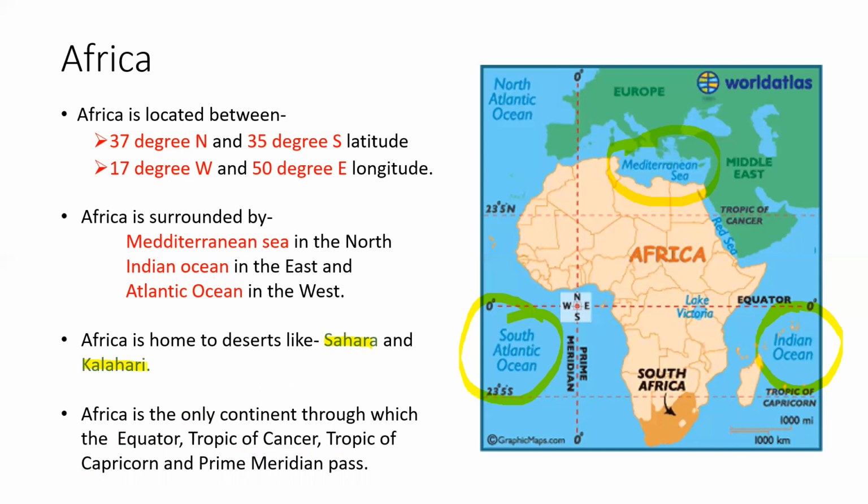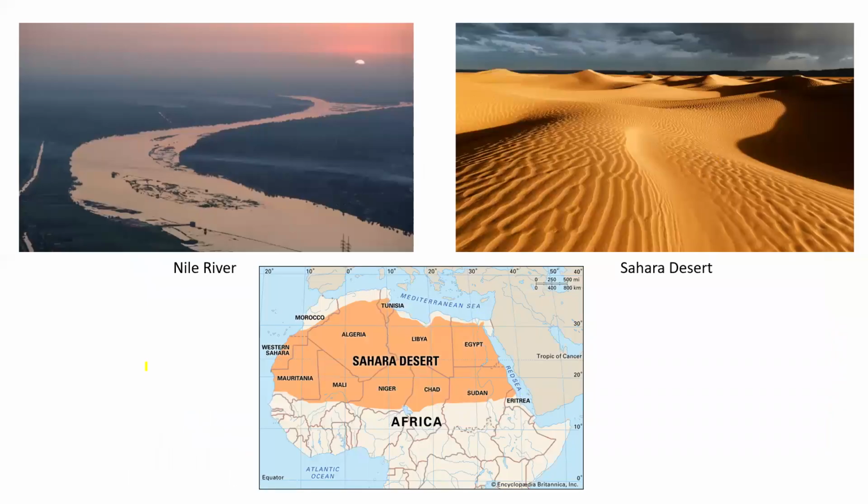Do you know the name of that river? Yes. The longest river in the world is the Nile River. So the Nile River also flows in Africa. Africa is home to the longest river in the world as well as to the biggest desert of the world.